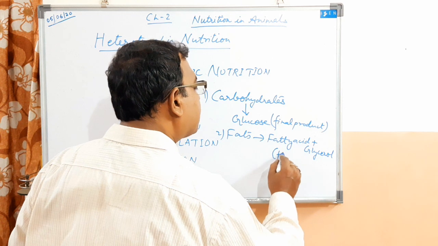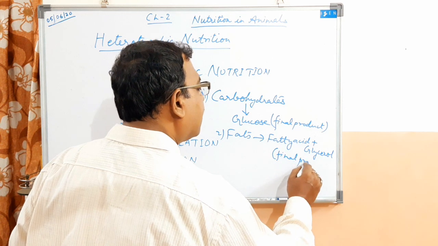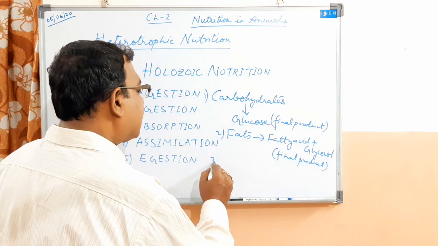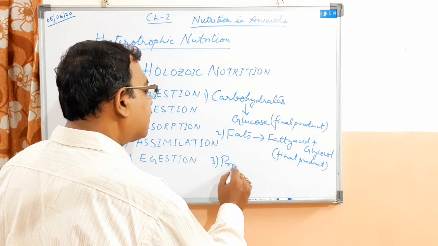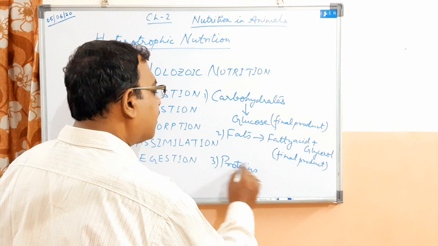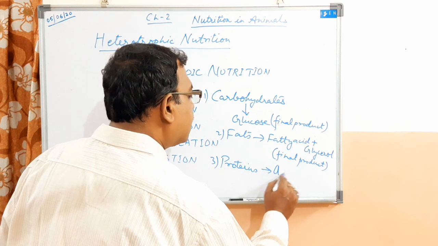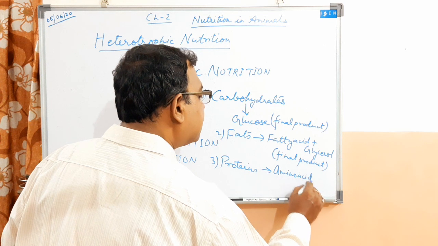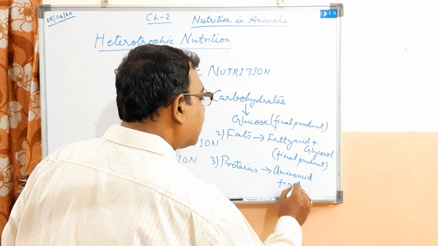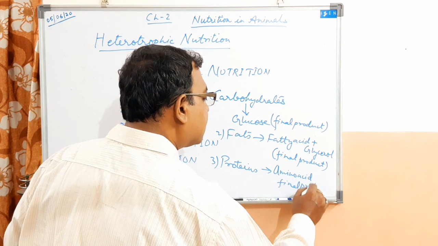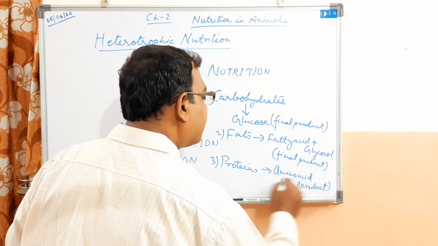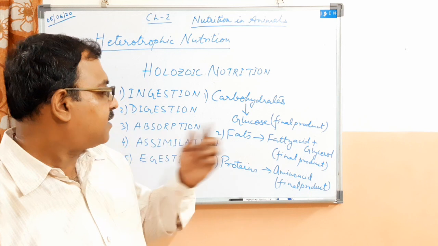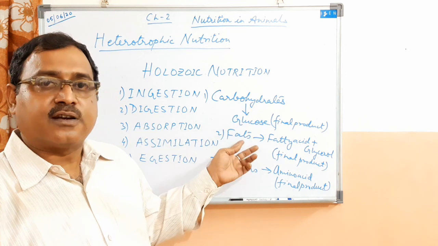This is again the final product. And third, proteins into amino acid. This is also the final product. Right, children? So these are the final products of digestion.